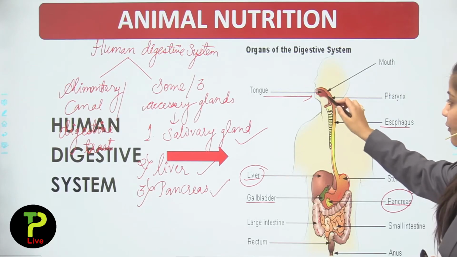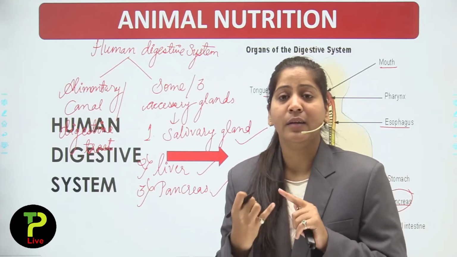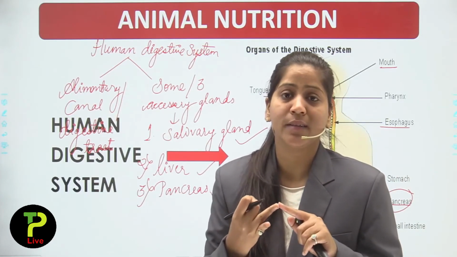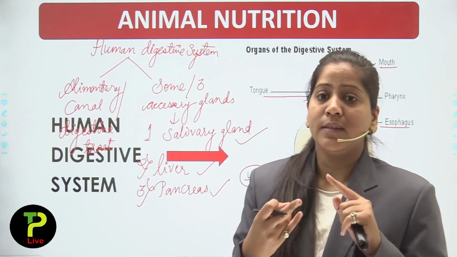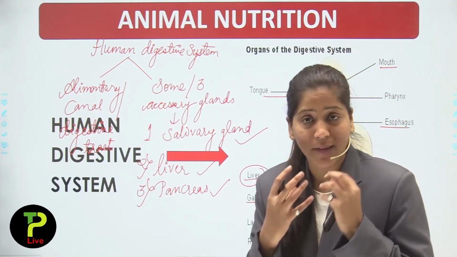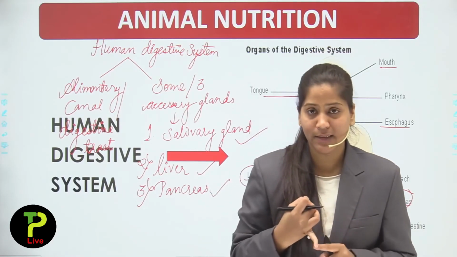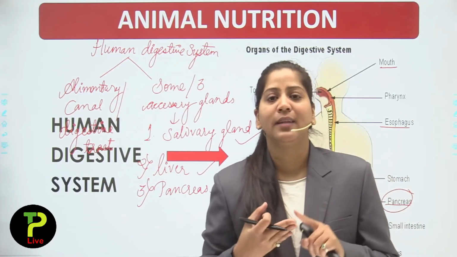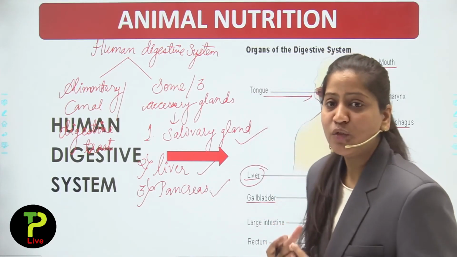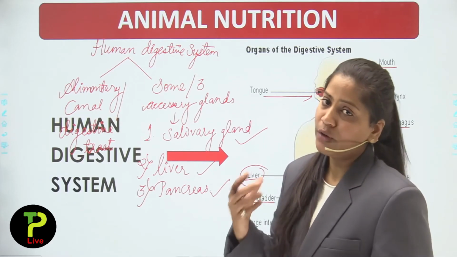This is the buccal cavity, which is known as the mouth. In our buccal cavity, there are teeth, there is the tongue, there are salivary glands. So our buccal cavity comprises of teeth, tongue and salivary glands, which ultimately help in the digestion of food.